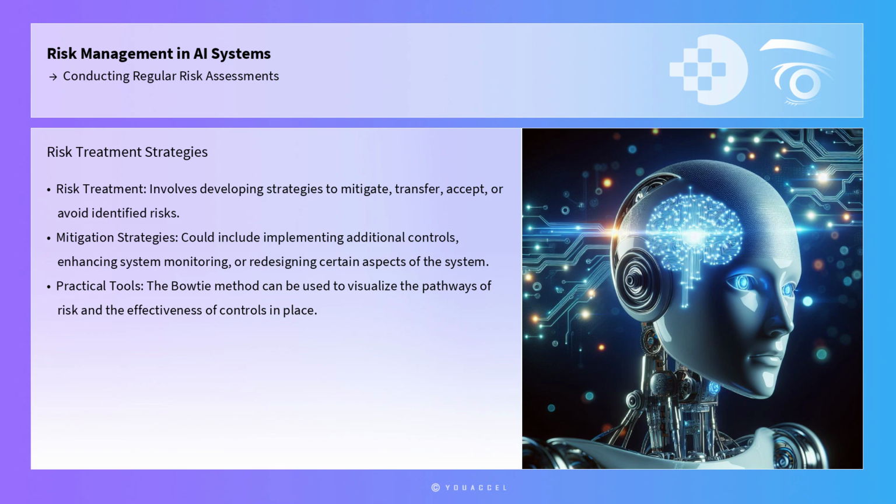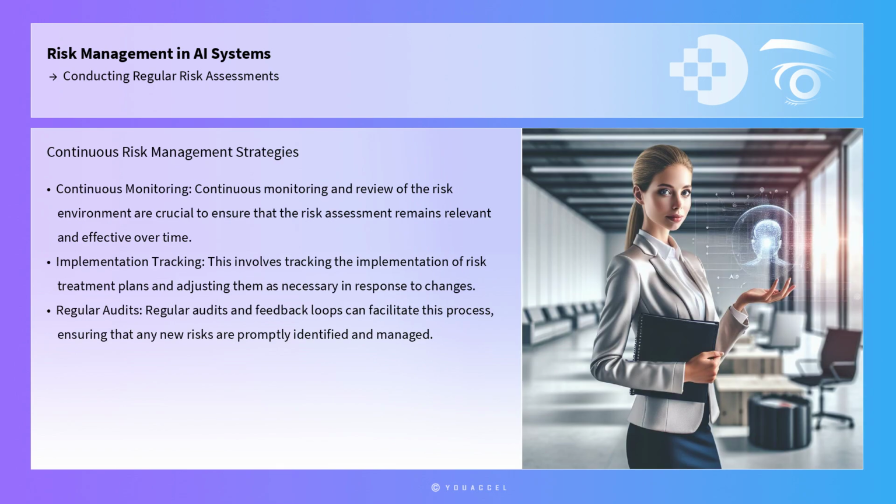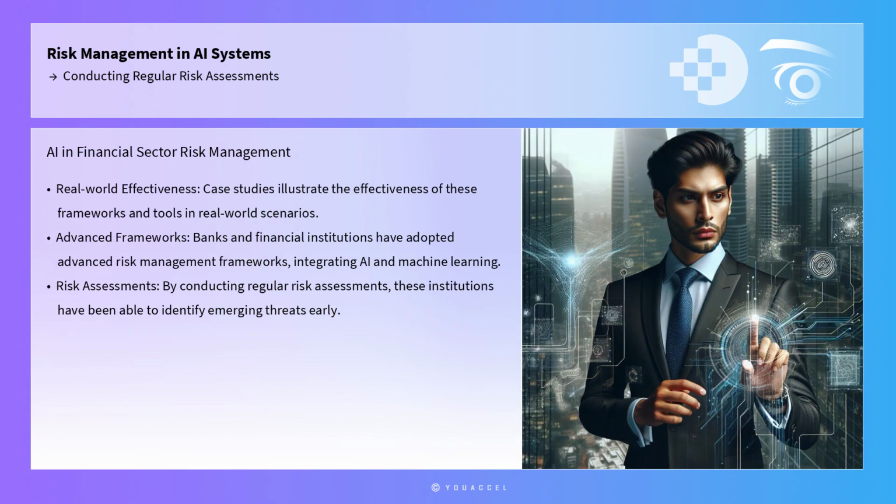In addition to these steps, continuous monitoring and review of the risk environment are crucial to ensure that the risk assessment remains relevant and effective over time. This involves tracking the implementation of risk treatment plans and adjusting them as necessary in response to changes in the system or its environment. Regular audits and feedback loops can facilitate this process, ensuring that any new risks are promptly identified and managed. Case studies illustrate the effectiveness of these frameworks and tools in real-world scenarios.